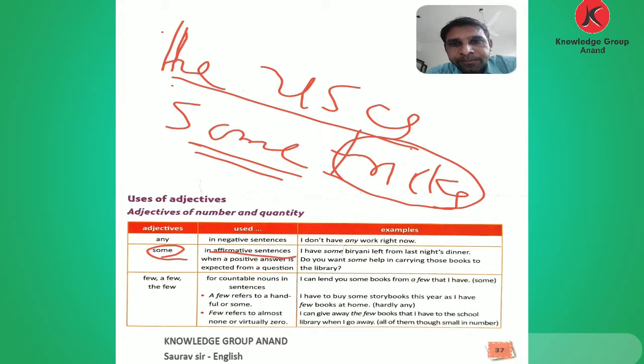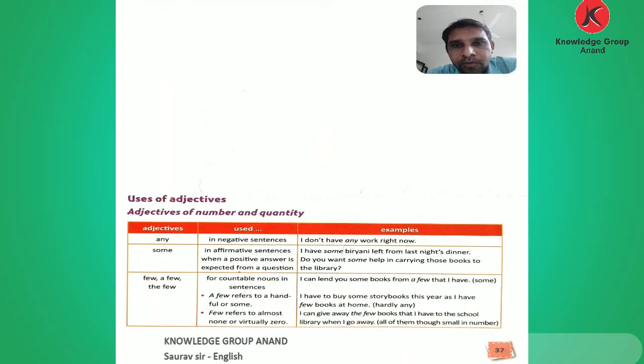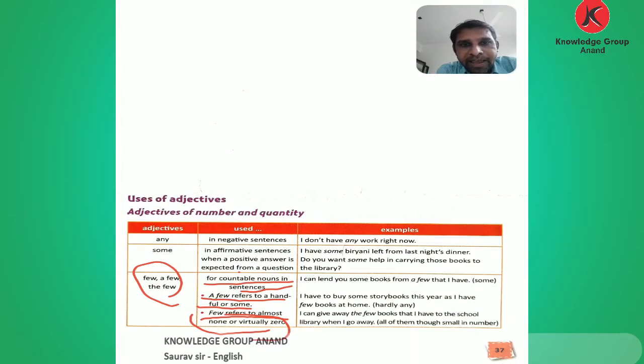Where do we use few, a few, the few? These three are used for countable nouns in a sentence. A few refers to a handful or some. Few refers to almost none, virtually zero. For example, I can lend you some books from the few that I have.